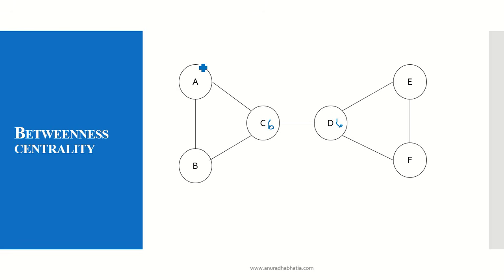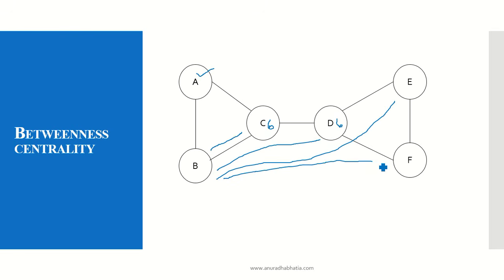Now let's try one thing. What is the betweenness centrality for this particular node A? So we need to find out all the shortest paths. So B to C. Yes, there is a path but it does not pass through A. So the value is 0. B, C, D: there is a path but A does not come into picture. So 0 divided by 1, the value is 0. B, C, D and E. Yes, there is a path, but A does not come into picture. B, C, D and F: there is a path, but A does not come into picture.